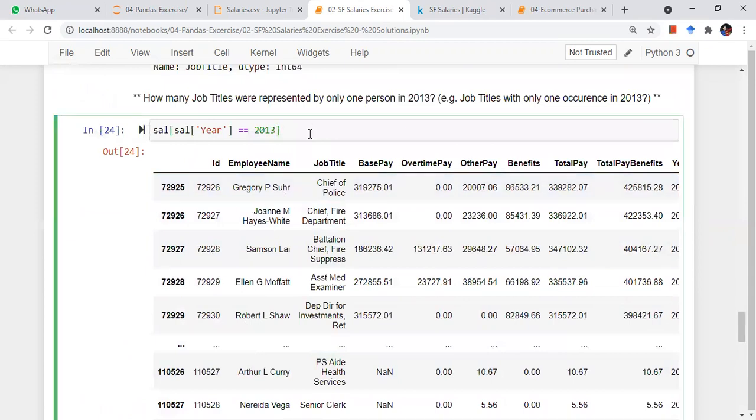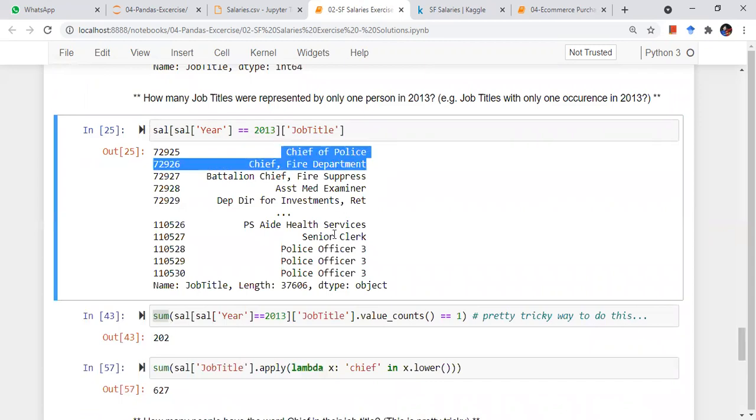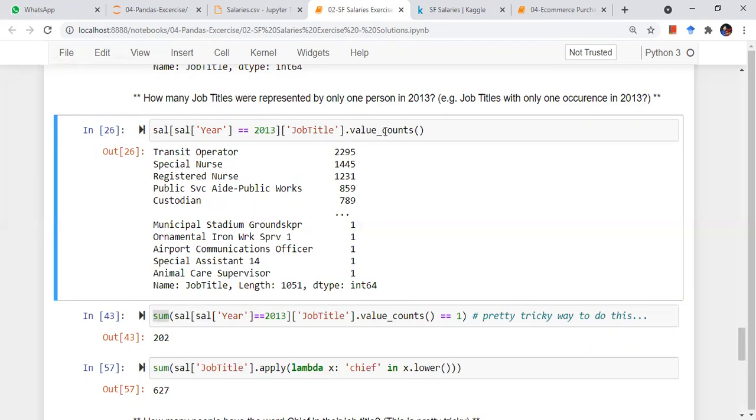Now here I want to see the job title column. So if I print job title, yeah, TITLE, right? So this is just the job title column for this condition. Now I want where the value counts, the occurrences, are equal to 1. So I'll do value counts first, right? I'll do value counts now.